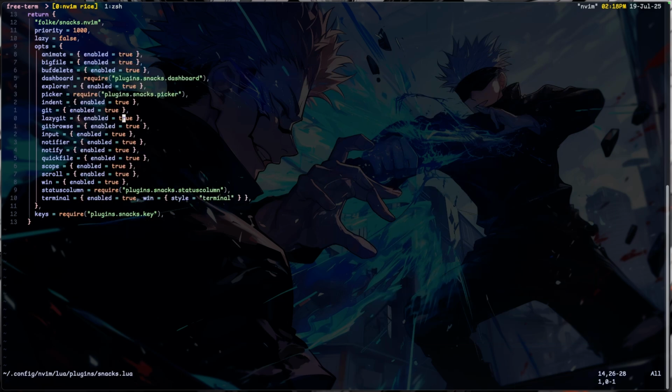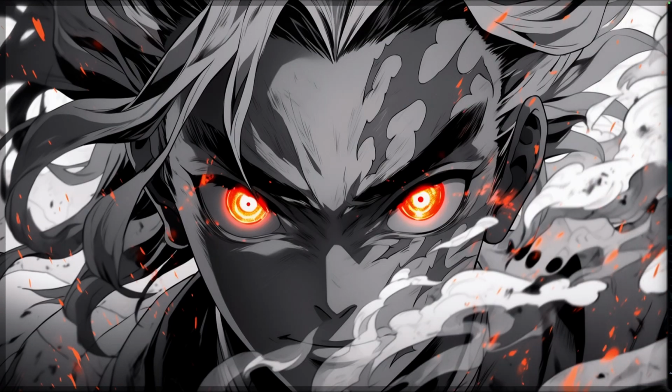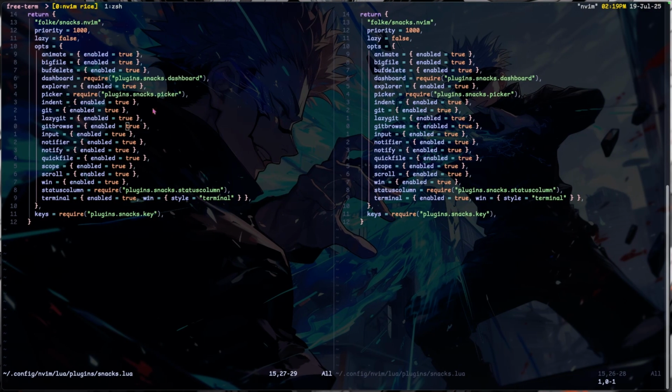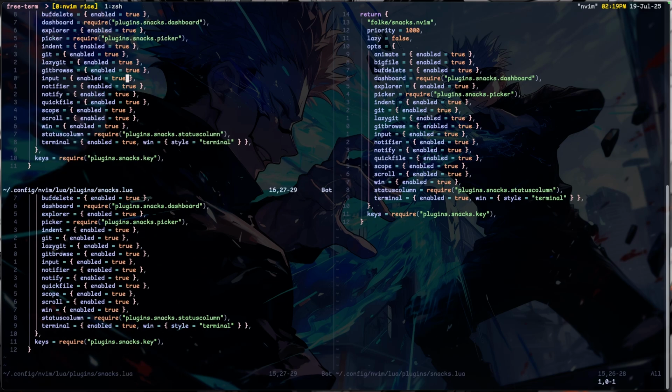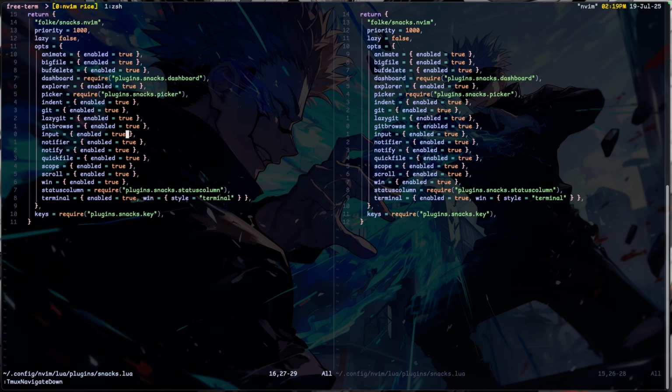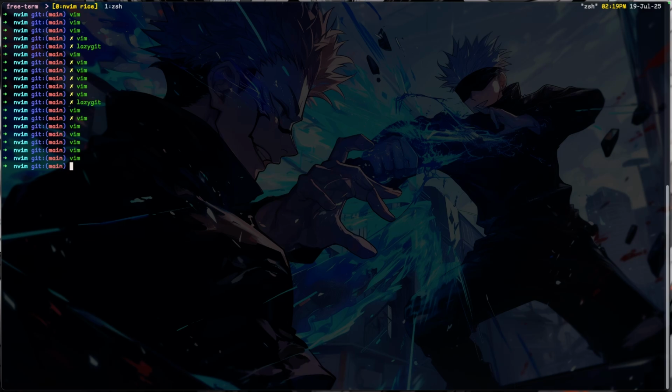One feature I use a lot on Neovim as well is splitting screens. So I binded leader V to split vertically, and leader S to split horizontally, and later I'll execute them.